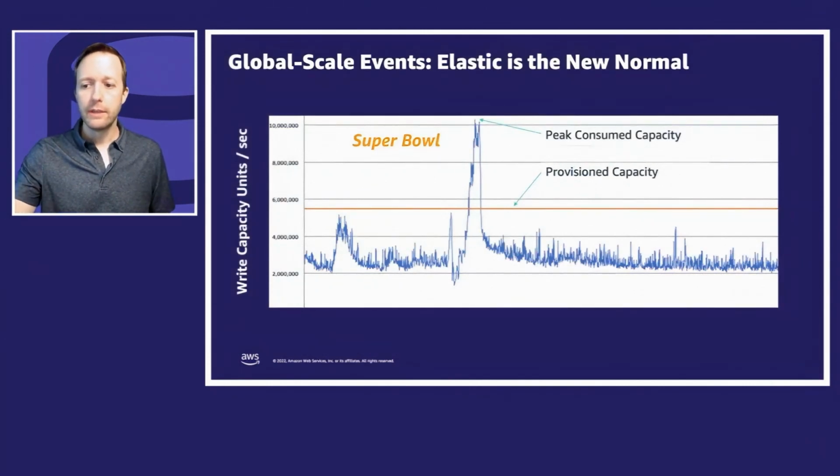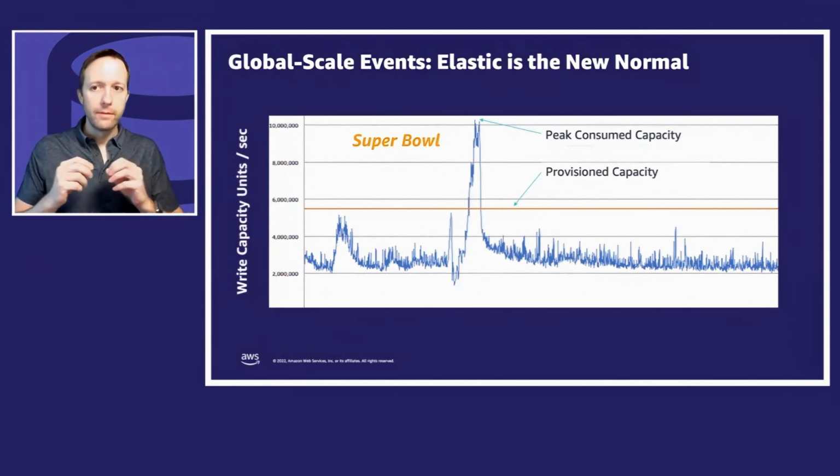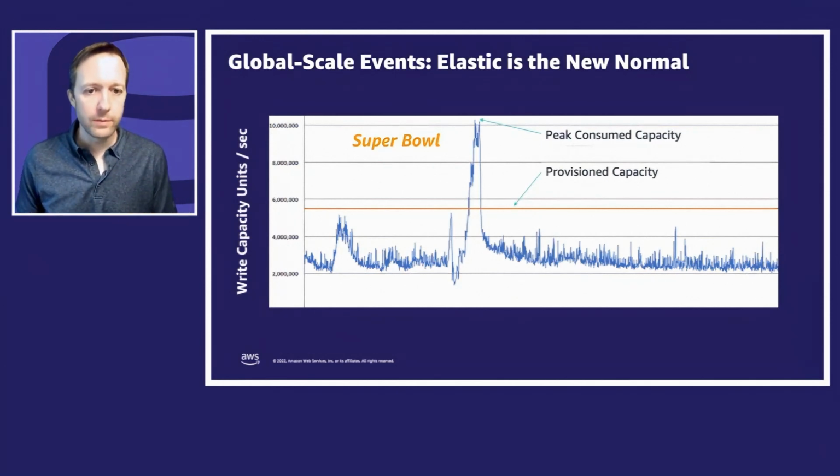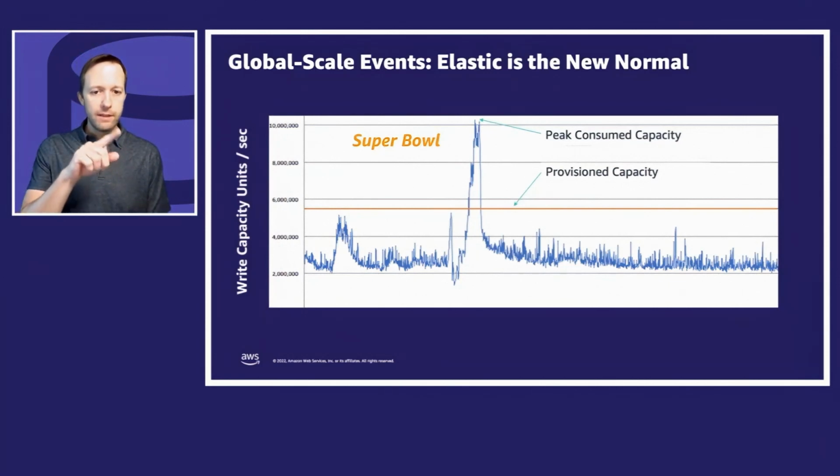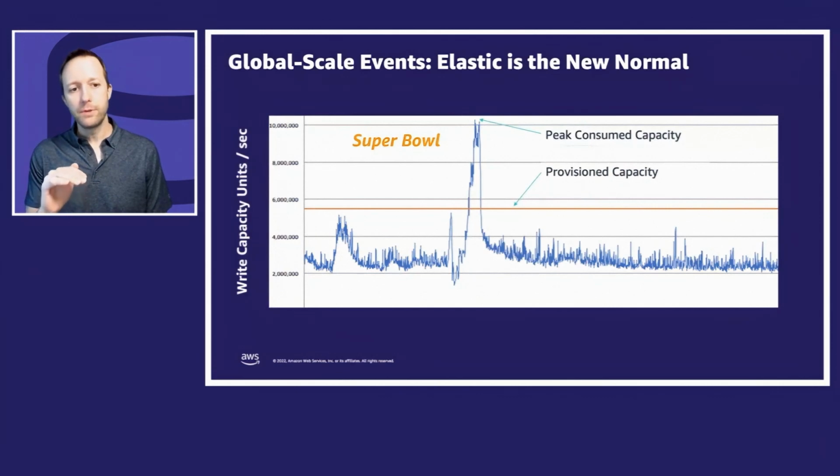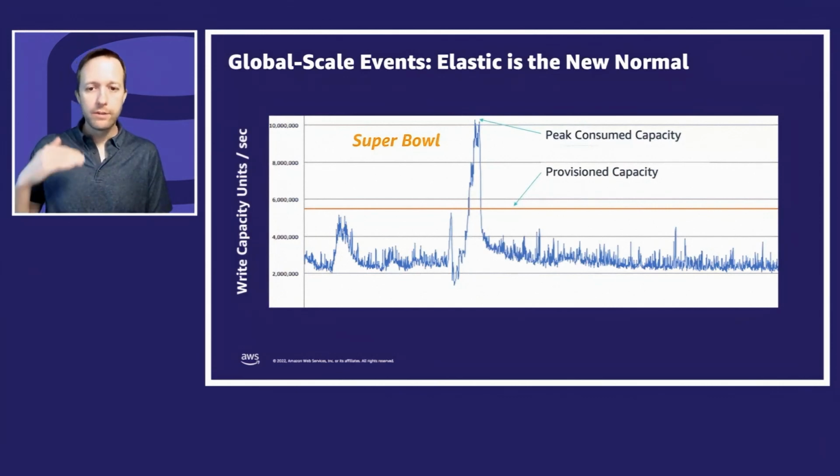This is a live chart from a social media customer that was supporting times when people would post during the Super Bowl. This was Super Bowl 2017. You can see the traffic pattern go up and down as people are saying that was an amazing play or gosh darn it. And the big spike there, that's the end of the game when people just couldn't wait to post. What you see is the capacity was provisioned at 5.5 million write capacity units per second. They were just able to say to the database, this is the traffic I expect. So that's about 5.5 million postings per second. At the end of the game, it went up above 10 million.